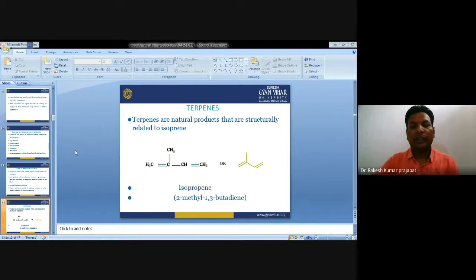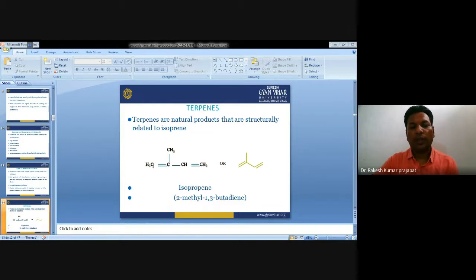Terpenes. Terpenes are natural products that are structurally related to isoprene. You can see the structure of terpene here. This is a 5 carbon compound. The structure has a double bond, isoprene.